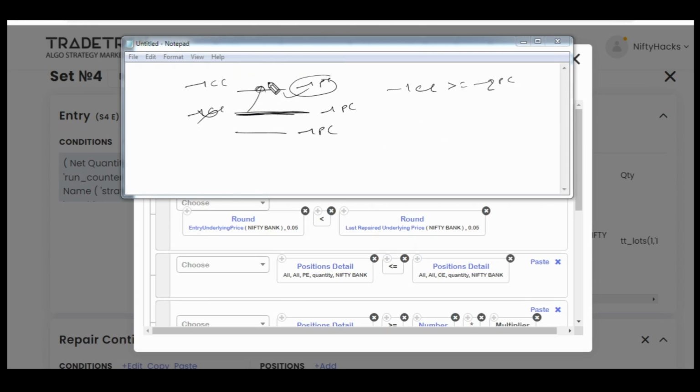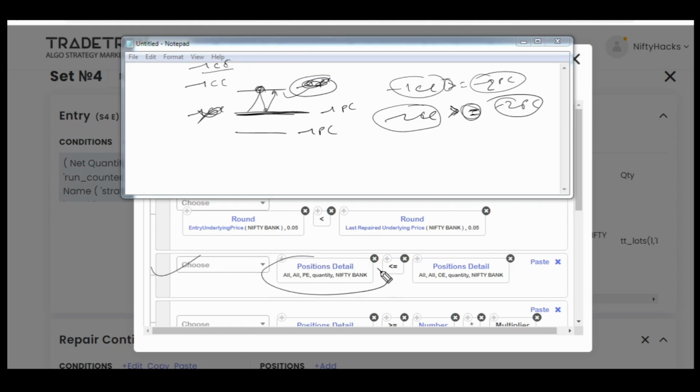Suppose after this, when market went down and came up again, we would have one more call also here. So at that time, when you are exiting this call, this is also not here, so you would have -2C. So that's why I am using greater than or equal to. So this is the equal scenario, this is the greater than scenario. In both cases this becomes true. That's why I have used all PE quantity should be less than or equal to all CE quantity.